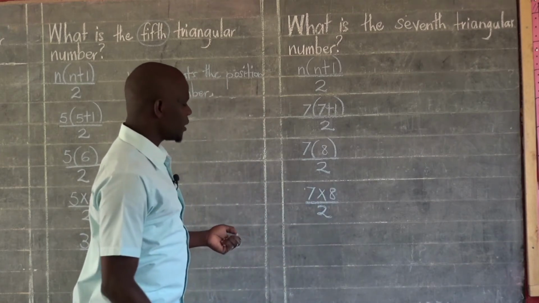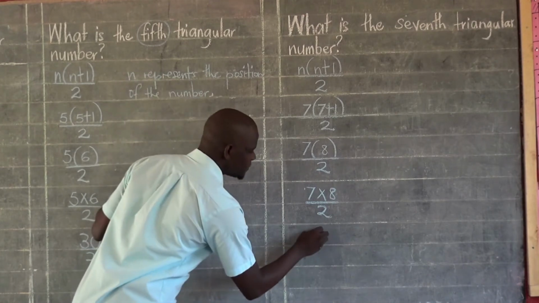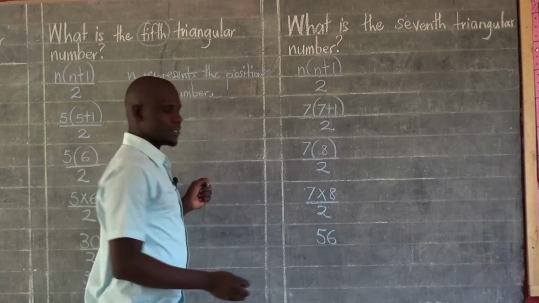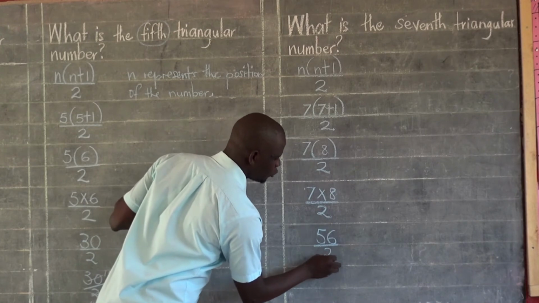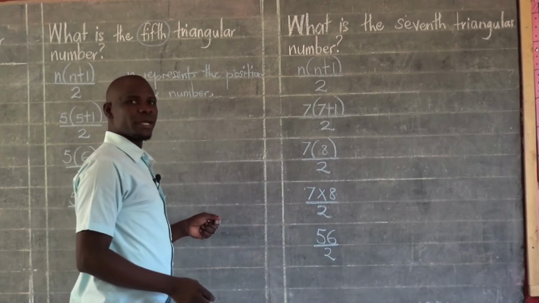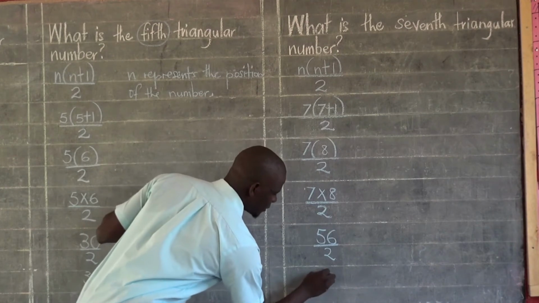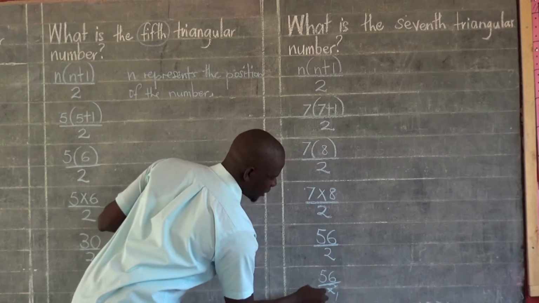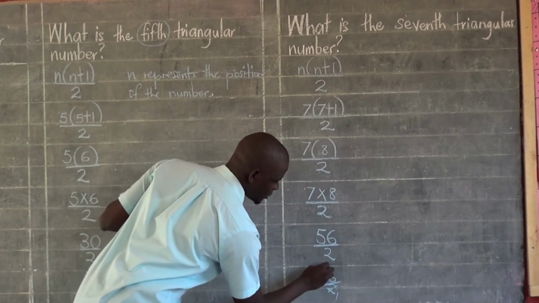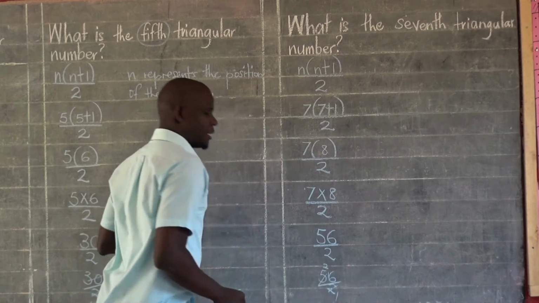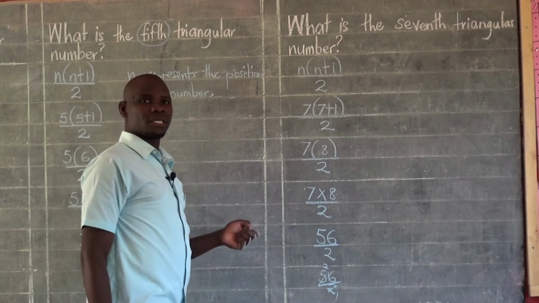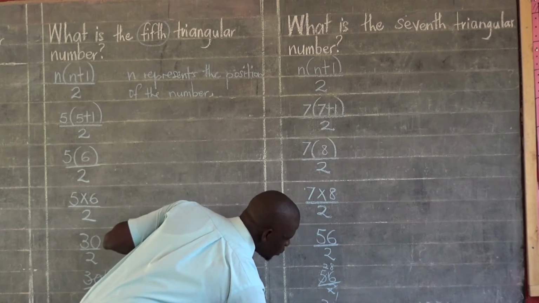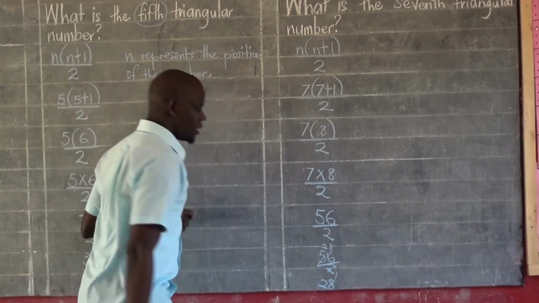And 7 times 8 will give us 56. All that divided by 2. And of course 56 divided by 2: 5 divided by 2 is 2, remainder 1. The remainder will make 6 become 16. 16 divided by 2, we shall get 8. The number we were looking for is 28.